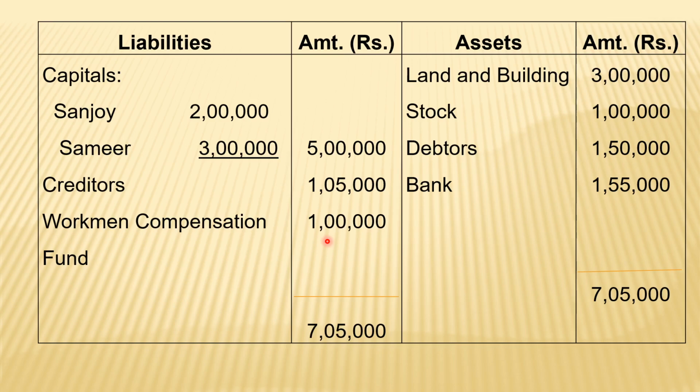Now there are 2-3 options. The claim may be lower than that fund, the claim may be equal, or the claim may be greater than that fund. So those 3 situations I have already shown. That is the important adjustment related to workman compensation fund. So here you have to see under which situation or which alternative came in this problem, whether the claim is there or not, and if there is a claim, then how much is the claim, whether it is lower, equal or greater. So that is the balance sheet.